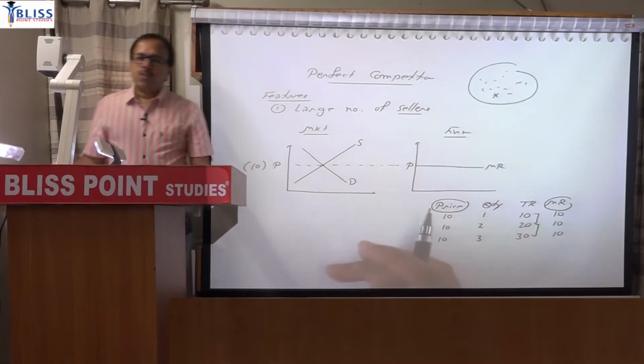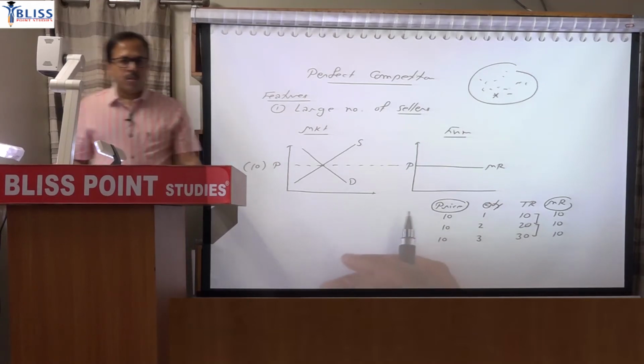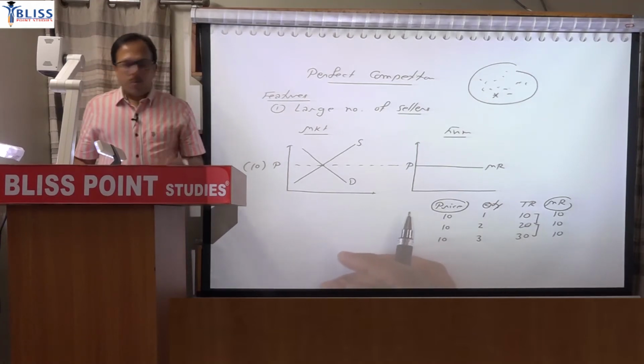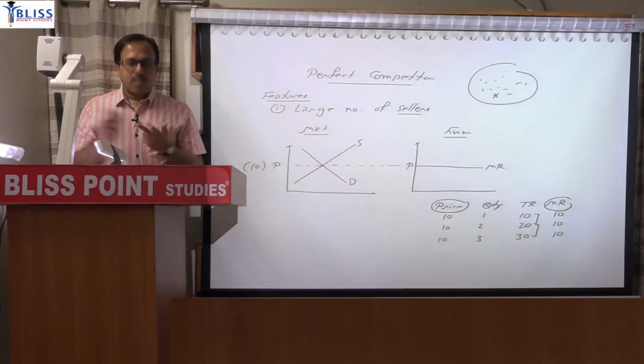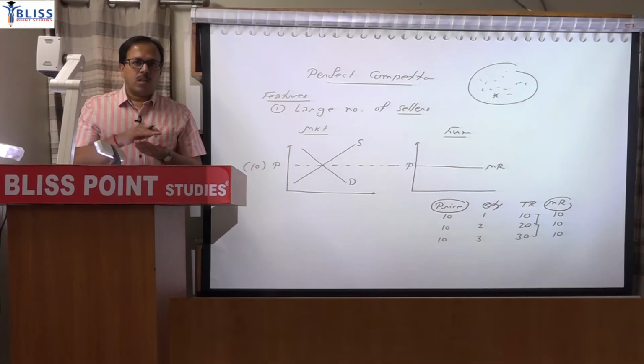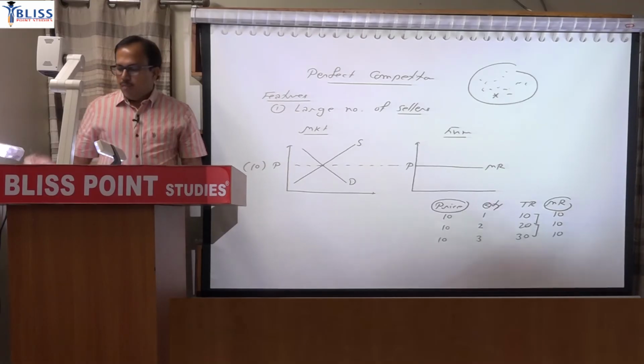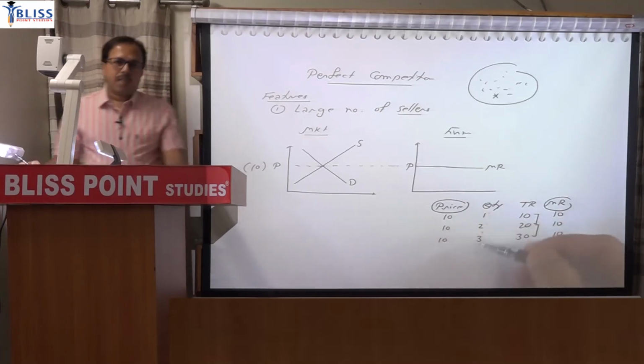Since price is constant, marginal revenue is also constant. So under perfect competition, a large number of sellers implies that one single seller cannot affect the market price. Since it cannot affect the market price, it is behaving as a price taker, and price taker means at any given market price the firm can sell as much quantity as it can.